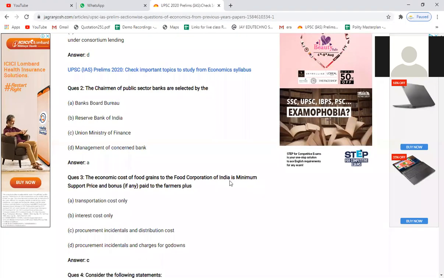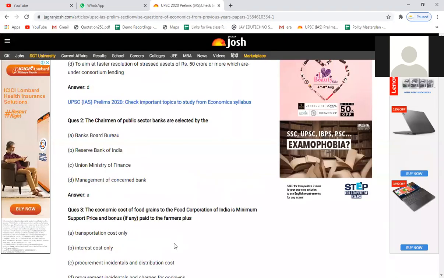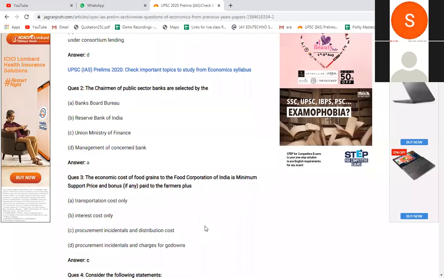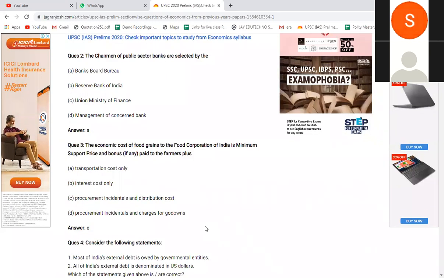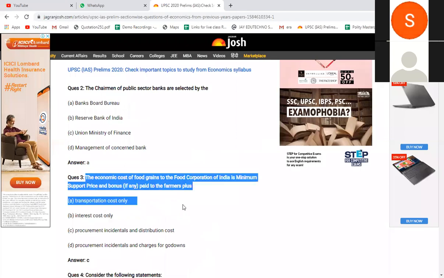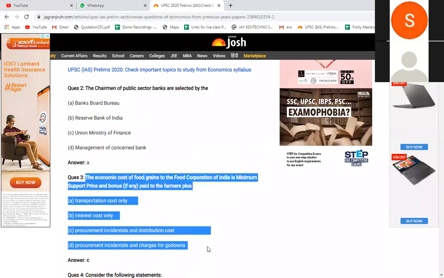Okay. Question number 3. The economic cost of food grains to the Food Corporation of India is the minimum support price and bonus paid to the farmer plus... That we have already discussed yesterday. We'll go to the next question. Now here, what is the topic? The topic is the agricultural produce price mechanism, which I have included in the list of topics which you need to study here.